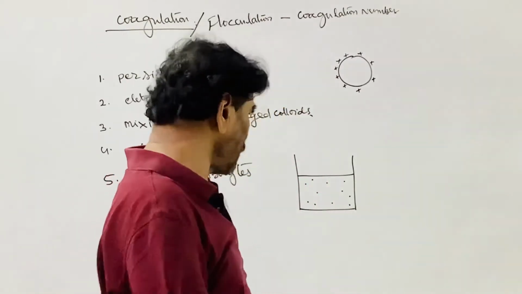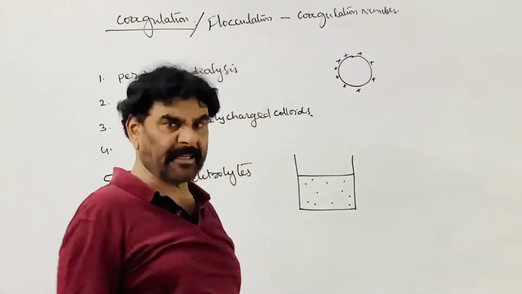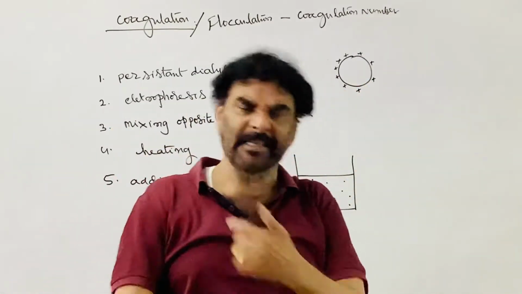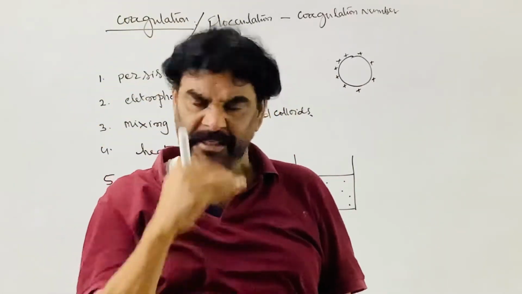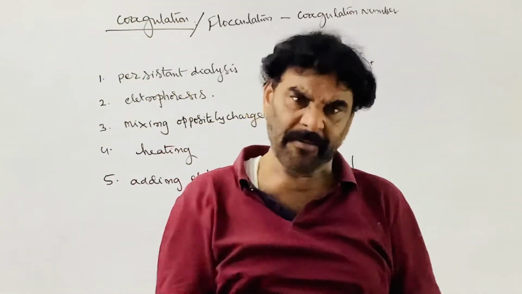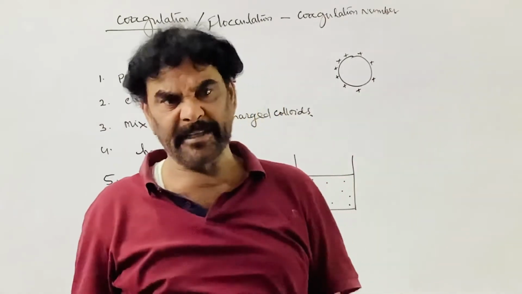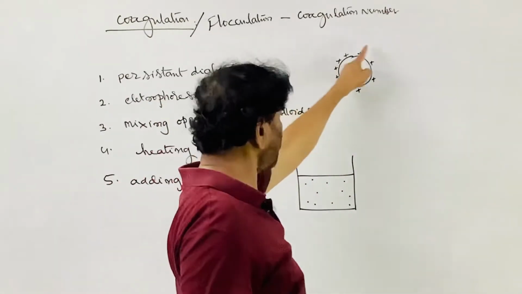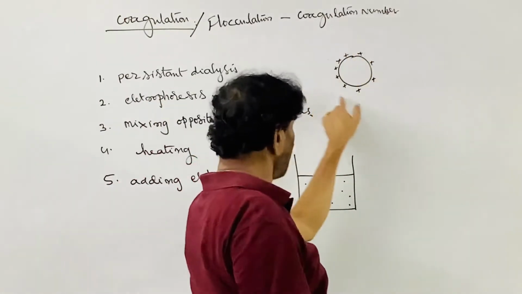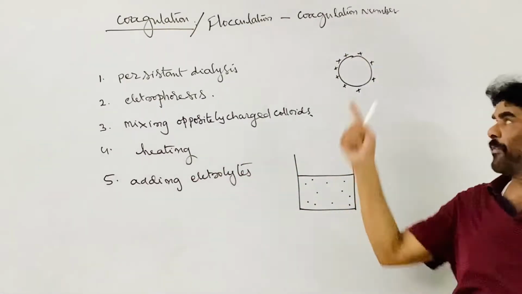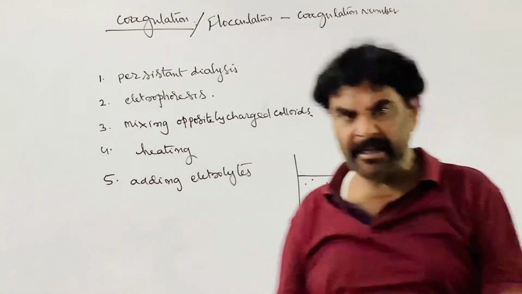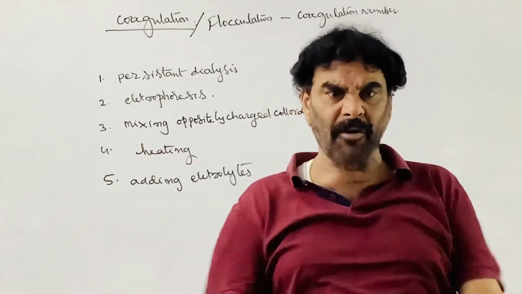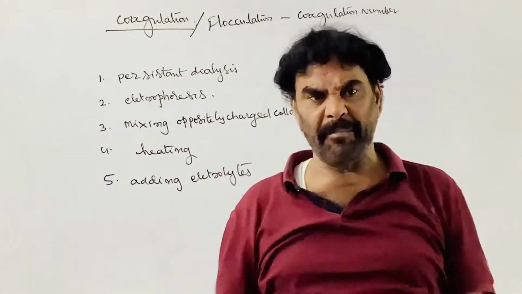Now, persistent dialysis: if dialysis is carried out continuously, the concentration of the electrolyte in the colloidal solution gradually decreases. The ions of the electrolyte that are preferentially adsorbed, which give the charge on the particles, also come out through the semi-permeable parchment membrane.